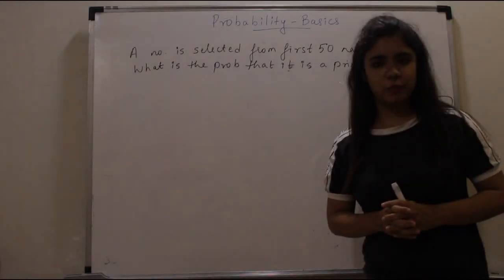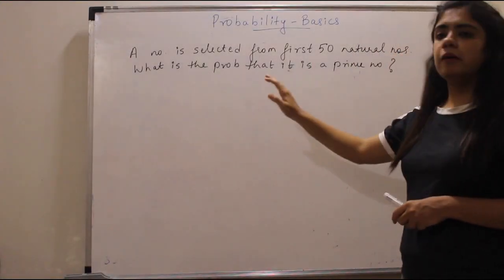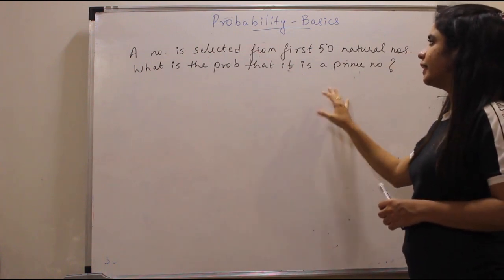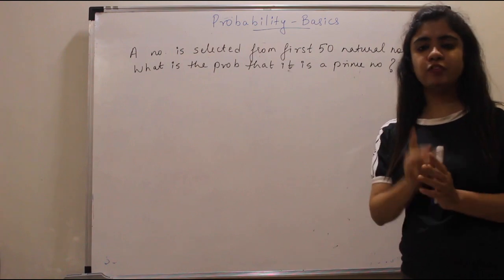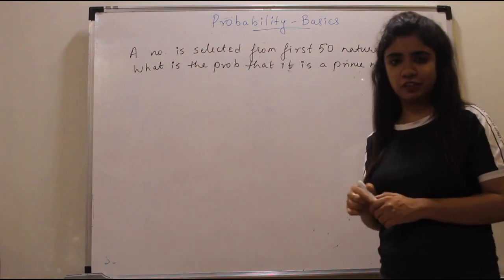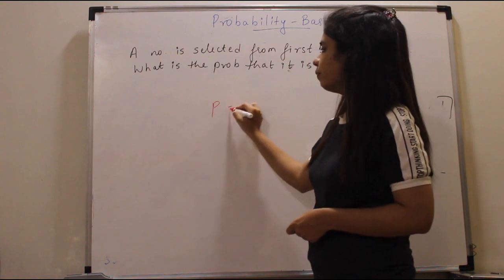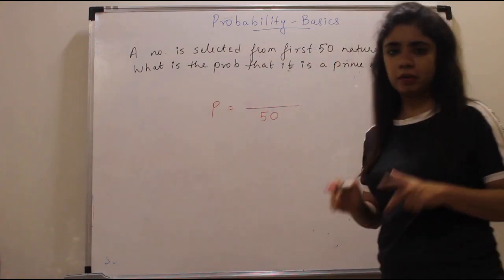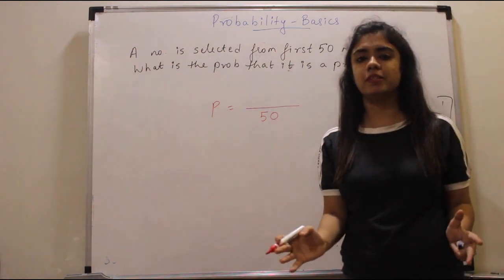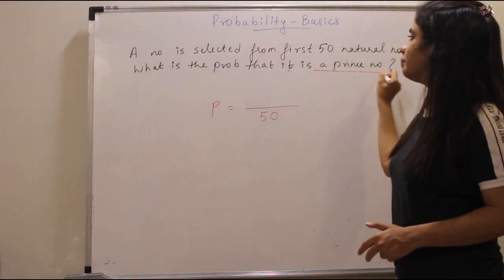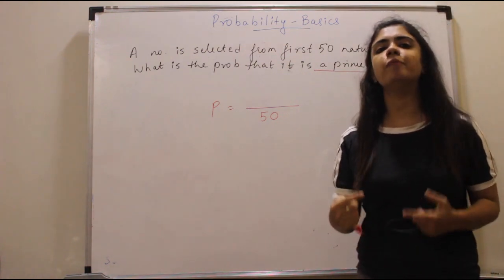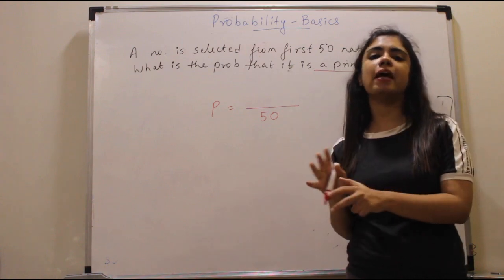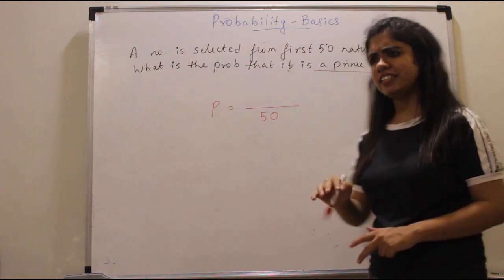Now let's look at a basic question. What does it say? A number is selected from the first 50 natural numbers. What is the probability that it is a prime number? You have to select one number from first 50 natural numbers. Okay? So if I ask you, what are my total number of events? My total number of events is 50 because I have to select one number from first 50 natural numbers. What is the probability that it is a prime number? Okay, you should know how many prime numbers are there in the first 50 natural numbers. There are 15 prime numbers. Suppose if you don't know, let's write them down.